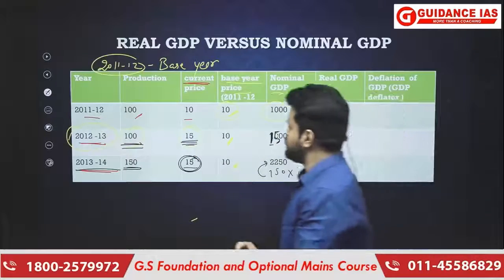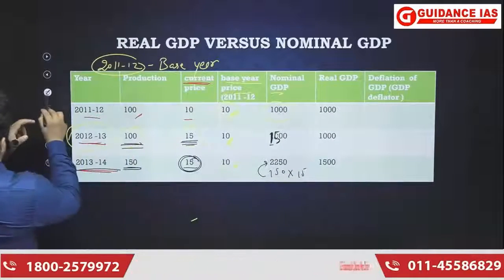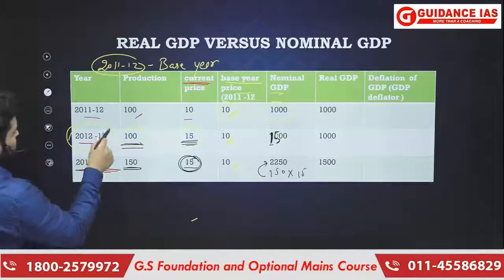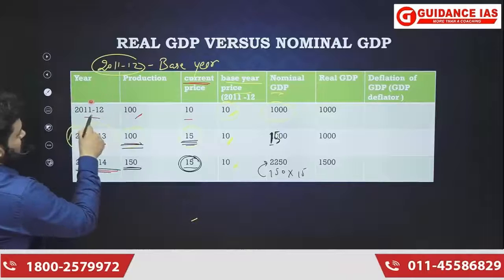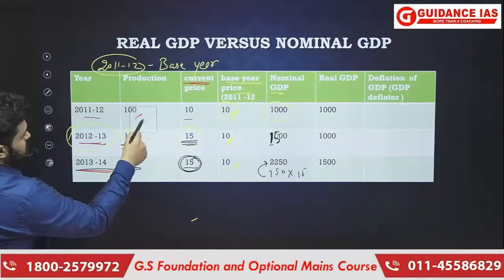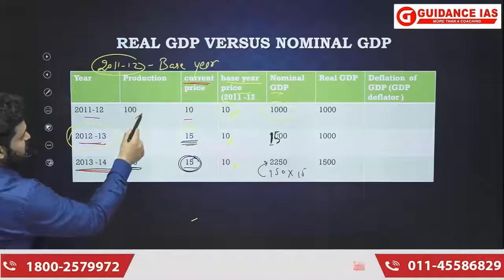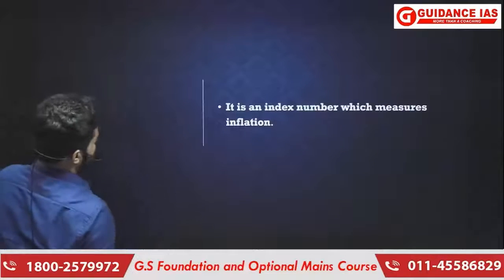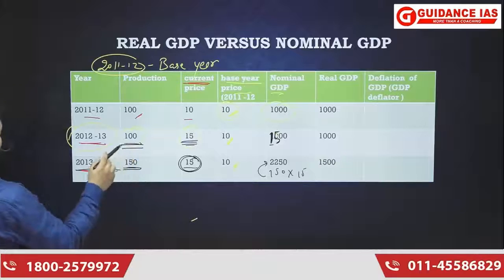So here you just saw, understand that in the year 2011-12 the total production was 100, and in the year 2012-13 again the total production was 100. Getting it?